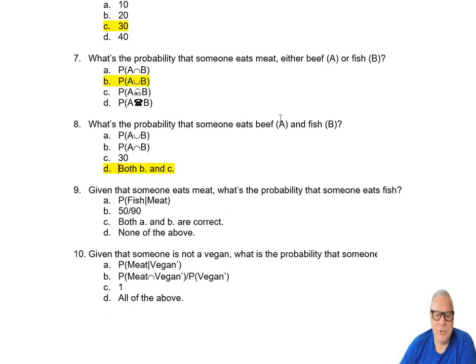Given that someone eats meat, what's the probability that someone eats fish? It's the probability of fish given meat. Given meat, we know 90 and 50 eat fish, so both A and B are correct.